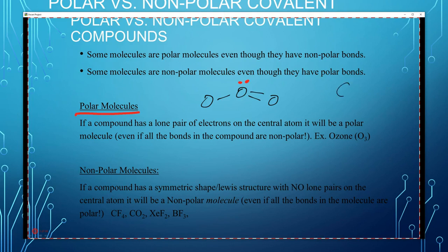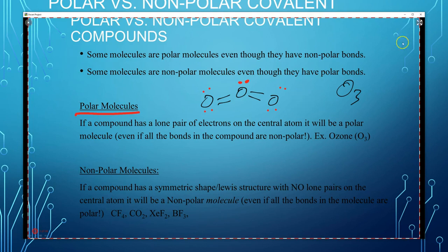So O3 ozone is an example of a molecule where all the bonds are non-polar because it's oxygen to oxygen, no difference in electronegativity, but it is polar because I think these are double bonds, and so only that central oxygen has lone pairs.